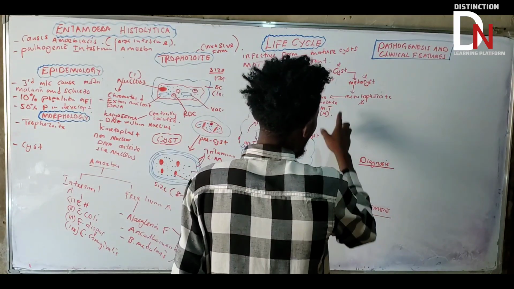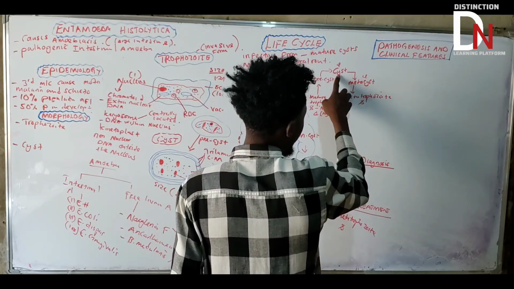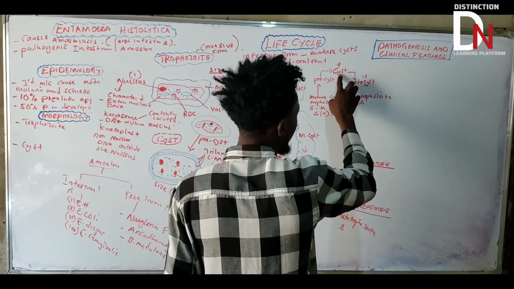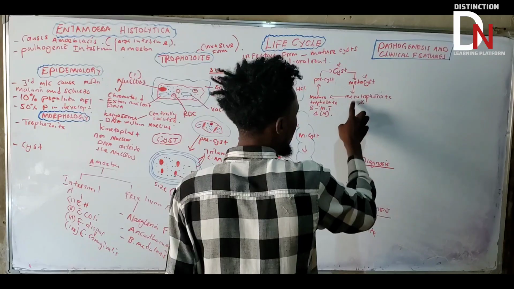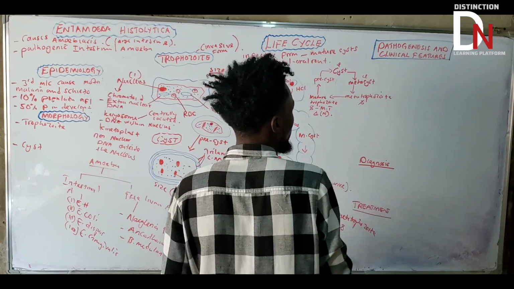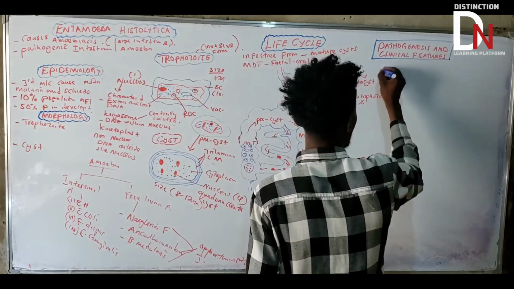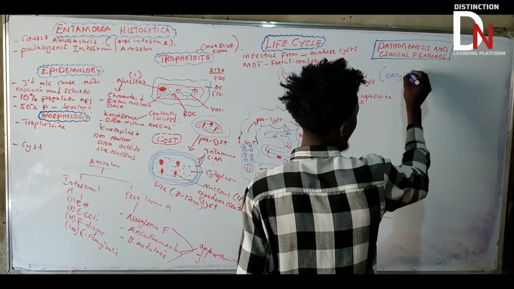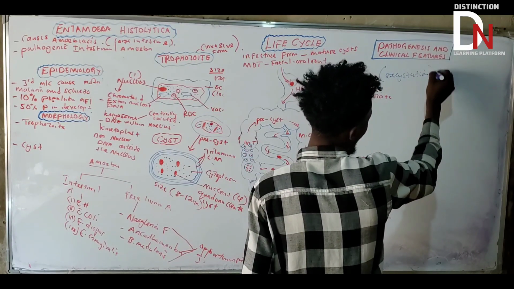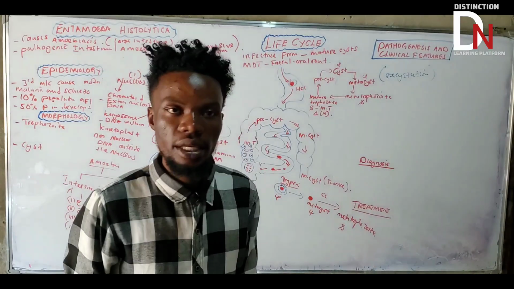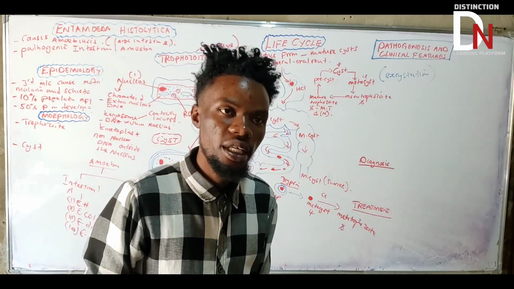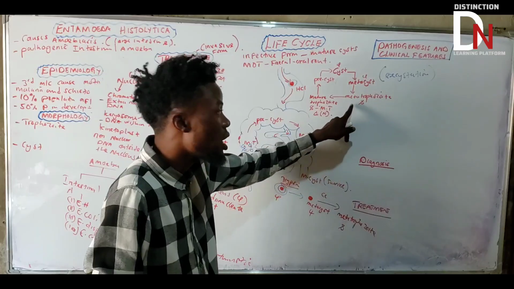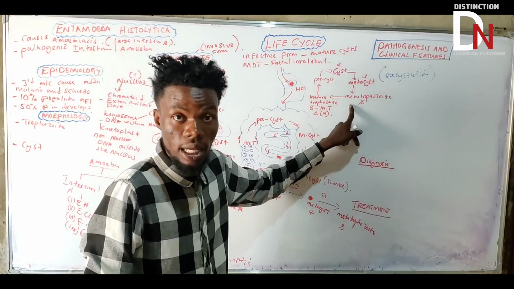You've seen this process where the cyst is changed into the metacyst and into the metatrophozoite. What do we call this process? We call it excystation, where the cyst is converted into the metatrophozoite. You need to understand that.